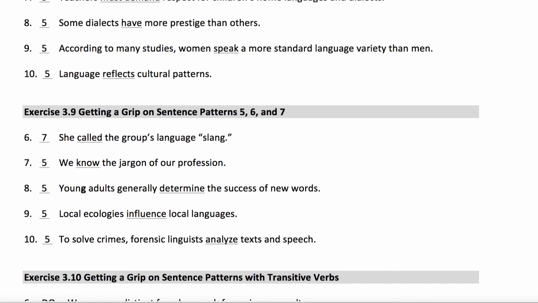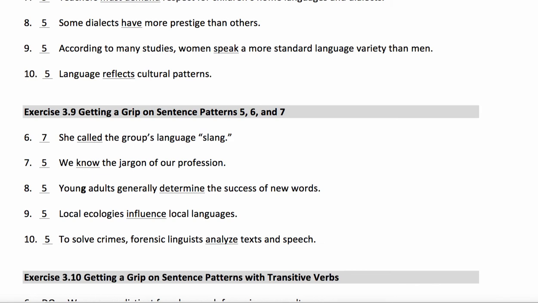In 3.9, we're asked to distinguish patterns 5, 6, and 7. Pattern 5 is S plus TV plus DO. Pattern 6 is S plus TV plus IO plus DO. So pattern 6, we have 2 noun phrases. And then pattern 7 is S plus TV plus DO plus OC. So in number 6, this is pattern 7.